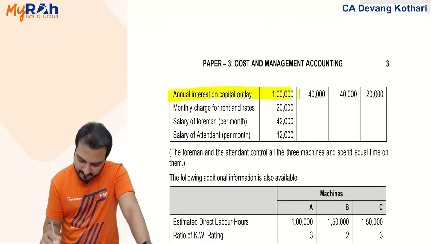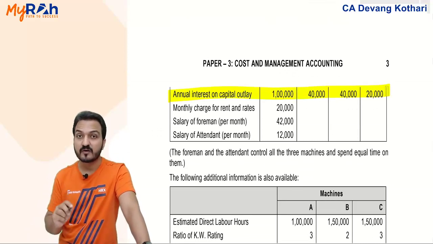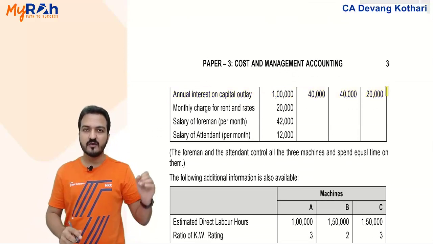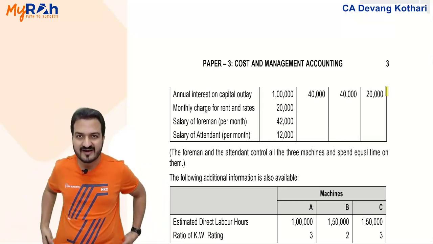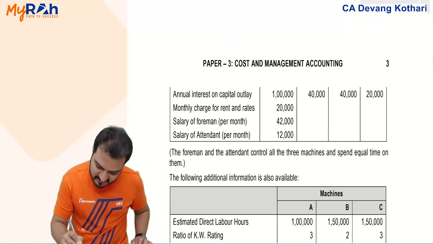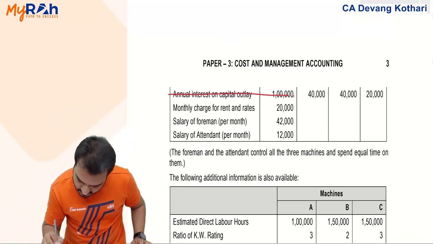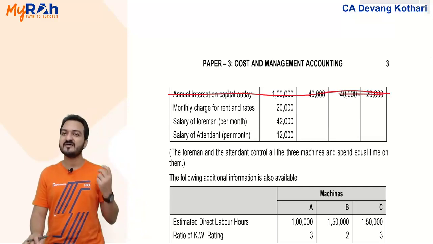Annual interest on capital outlay. Well, interest on capital outlay, remember, for my costing subject, interest is not a costing expense. You should know that, we've done that earlier. Interest cost is always ignored in the costing subject. Interest is not a costing expense. Ignore that.